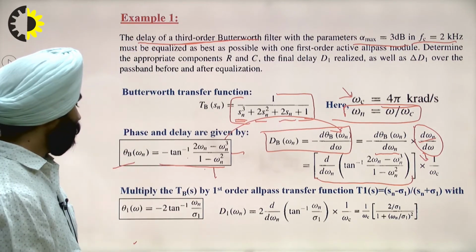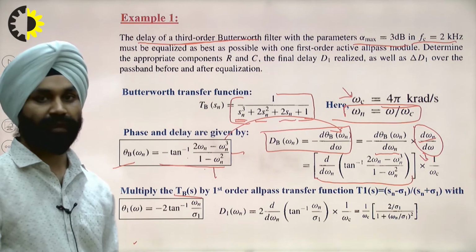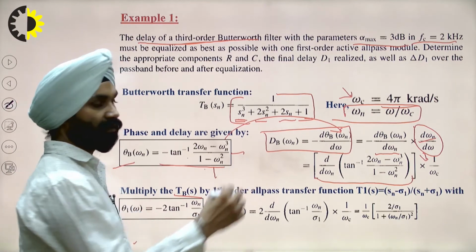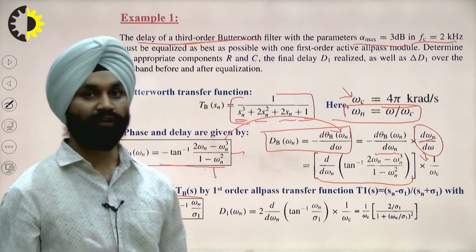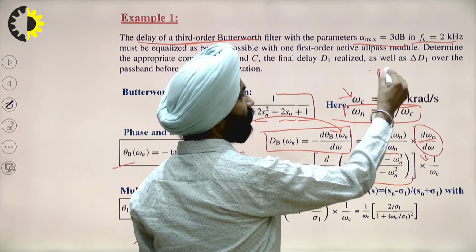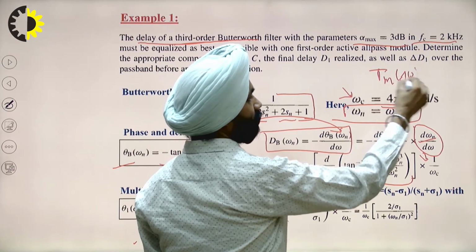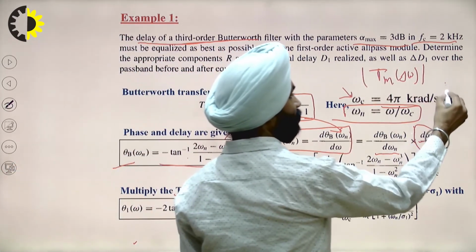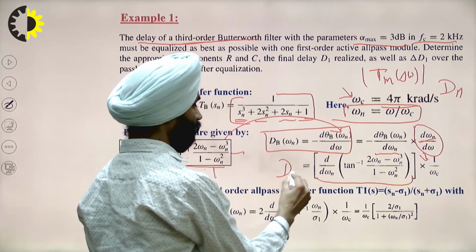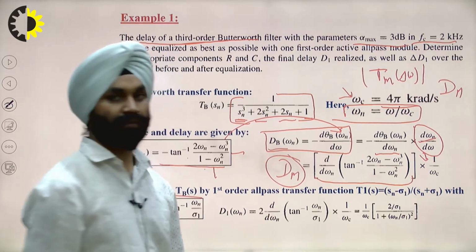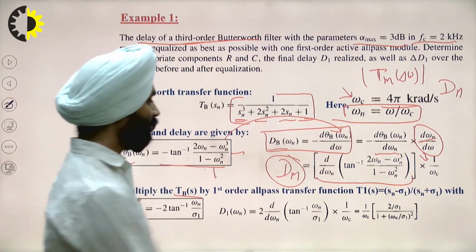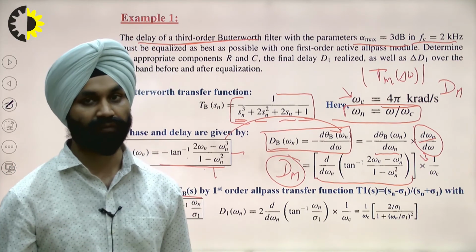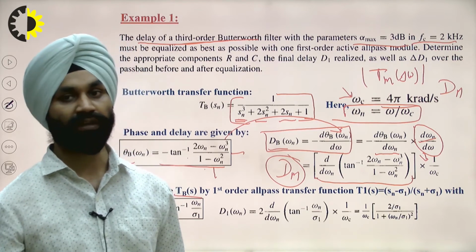So multiplying this by the first order all pass filter, this is again a reminder of how we will equalize. First of all, we have to find out the main filter's magnitude, then we will calculate its delay, that is dm, given by dB here, for the Butterworth filter. This is the main filter's delay. Now the magnitude is 1 for the all pass filter, and we have to find out the delay of the all pass filter.